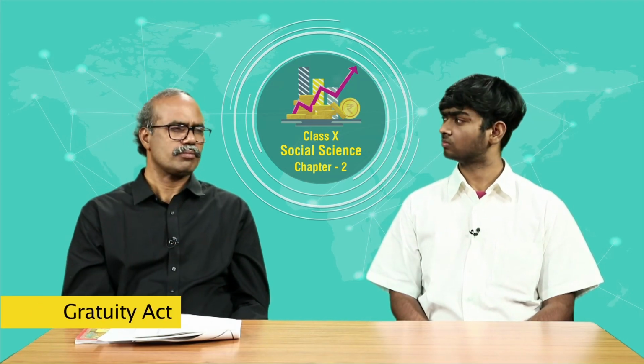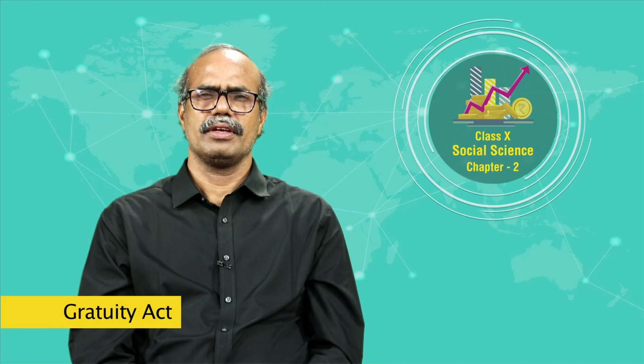And there is another act, called the Gratuity Act. In any enterprise there are employers and there are employees. The Gratuity Act says that if an employee works in a company for a specific period of time, he or she should be paid a lump sum amount on the basis of the number of years he or she works in that company.